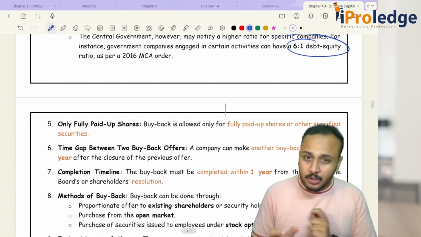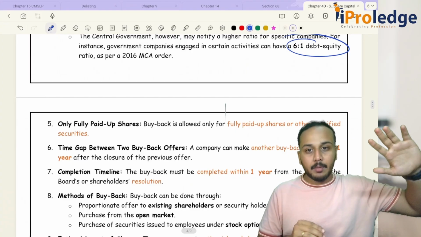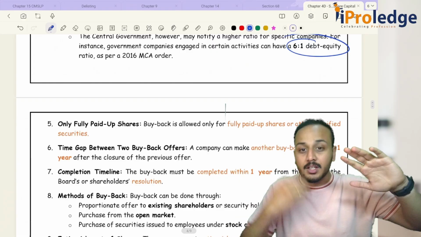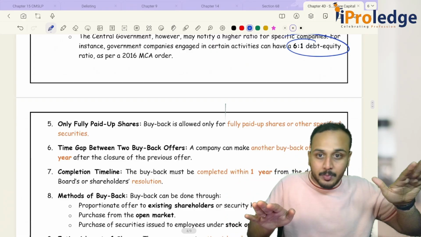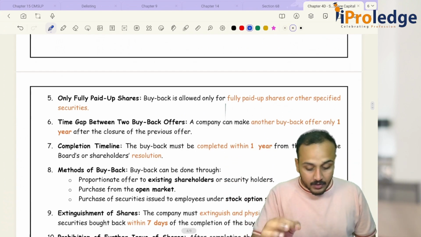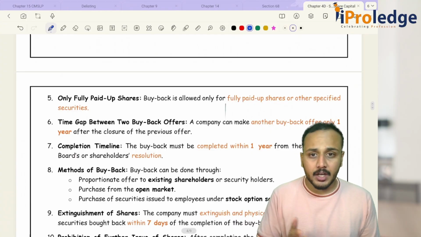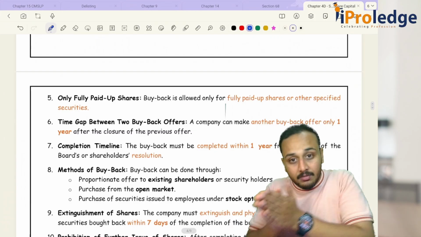Then there's a cooling off period of minimum 1 year. Once you complete one buyback, if you want to go with another buyback, you have to make sure that the gap between the first buyback and the second buyback is 1 year. Then completion timeline. Within how many days should it be completed? One buyback should be completed within 1 year.